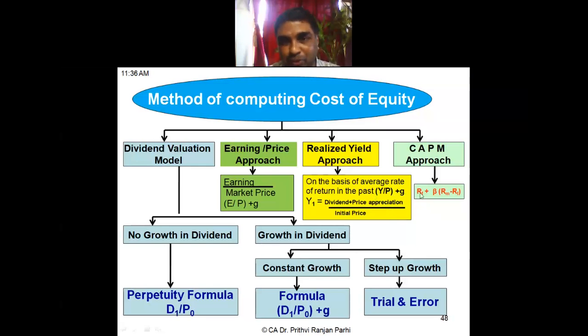And one most important formula we have discussed, that is called the CAPM approach. Can you tell me the formula under the CAPM approach?